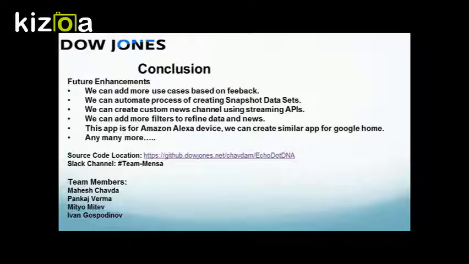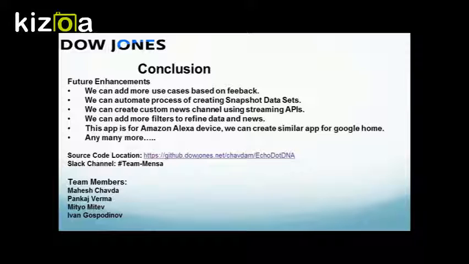Okay, so for future enhancements that we could have done provided more time, we thought of so many things, so many different features that we could have incorporated in here. Some of the examples are like we could have automated the process of creating snapshot dataset using Alexa app, or we could have created a custom news channel using streaming APIs. So as soon as we keep getting the latest news, Alexa device will keep reading all the news that it gets. And definitely we could have added more filters to refine our news and data information.